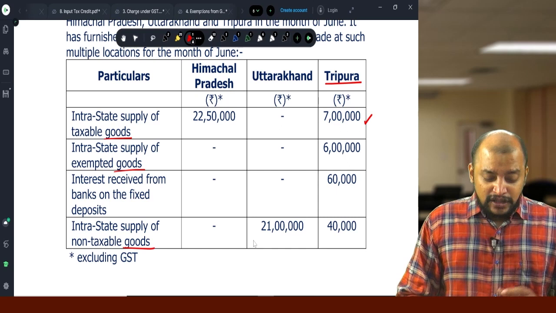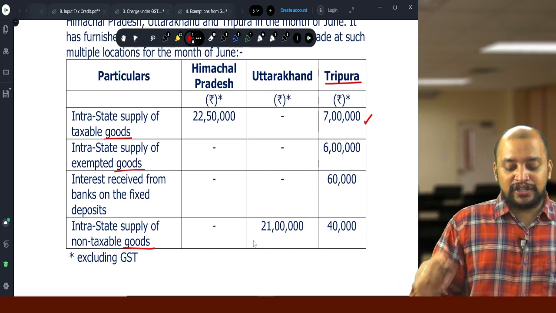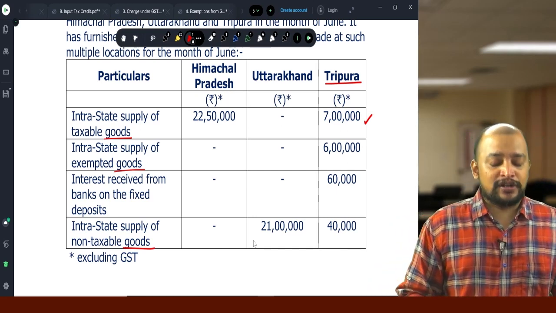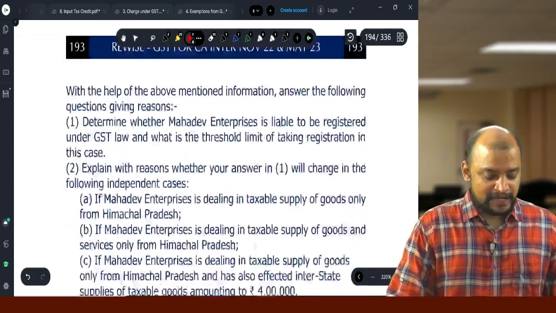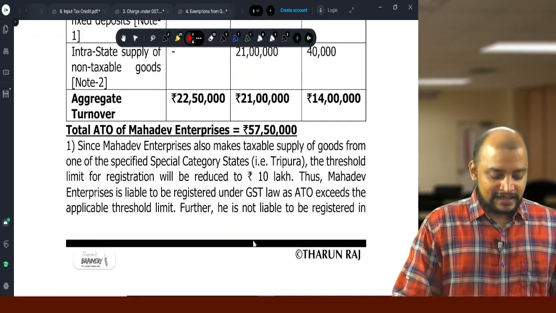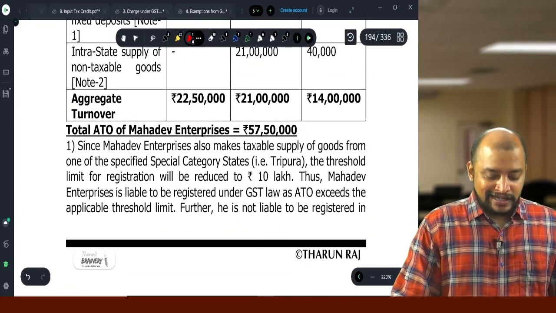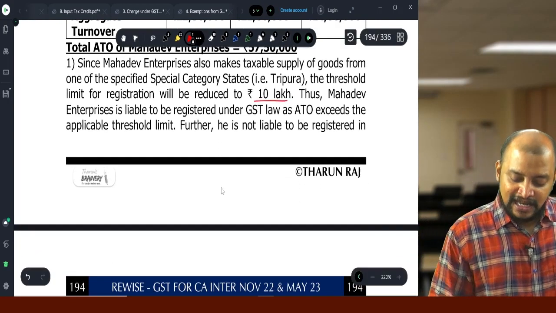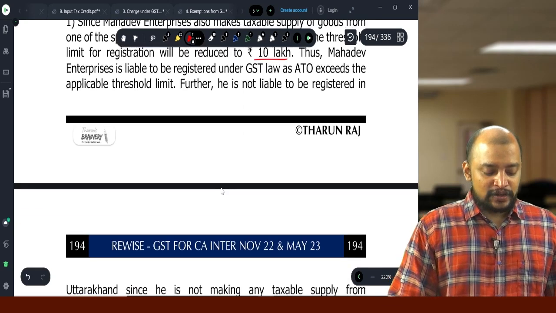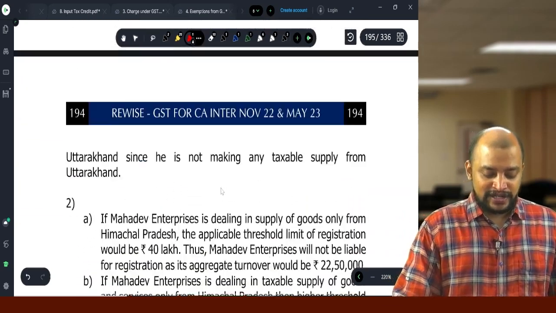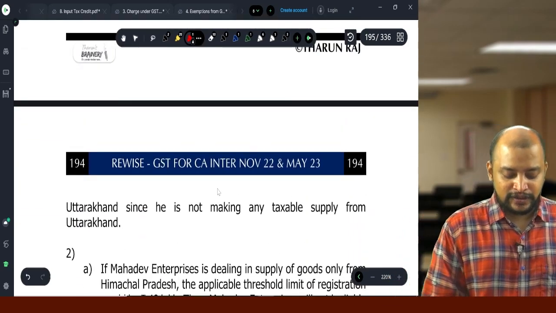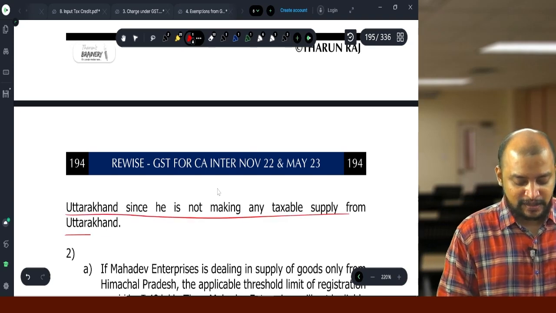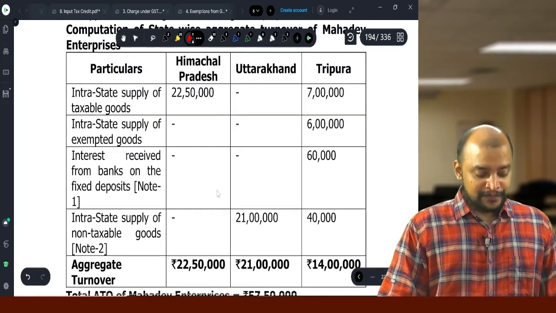However, they need to register only in Himachal Pradesh and Tripura but not in Uttarakhand, because in Uttarakhand they are making exempted supplies. That is the answer. So, total aggregate turnover 57 lakh 50, the applicable threshold limit will be 10. And as the aggregate turnover exceeds the threshold limit, they need to register, but they are not required to register in Uttarakhand since they are not making taxable supply from Uttarakhand.